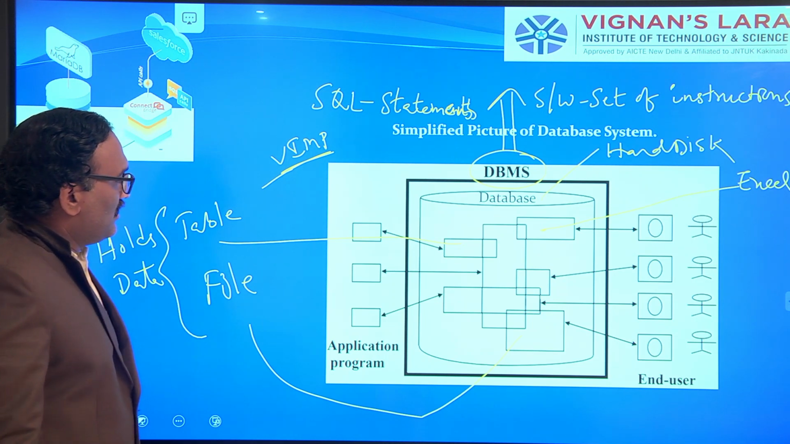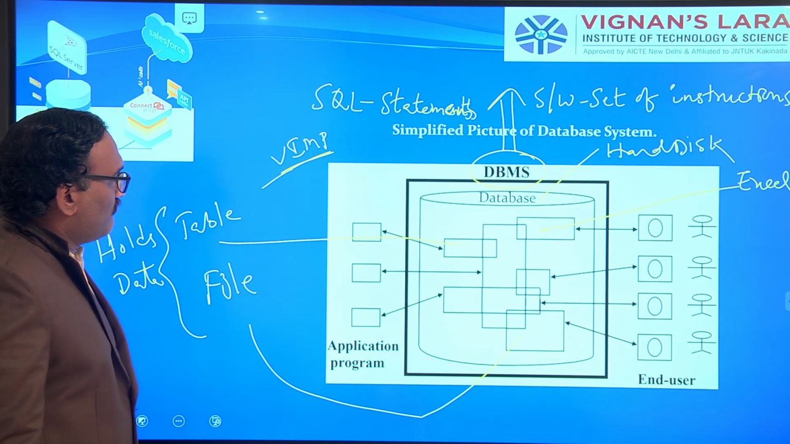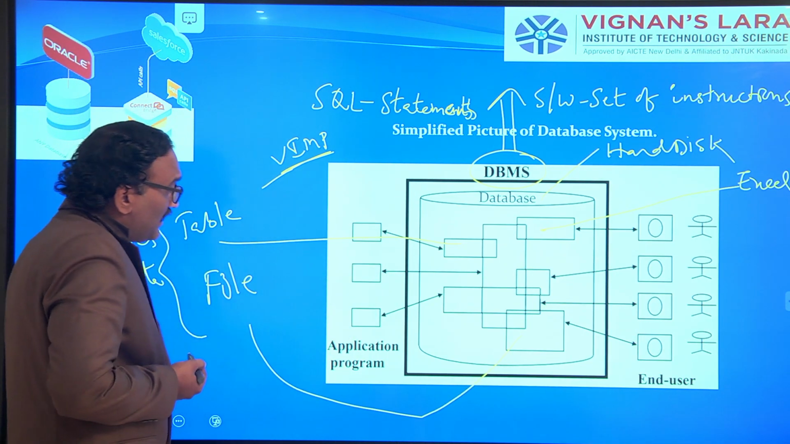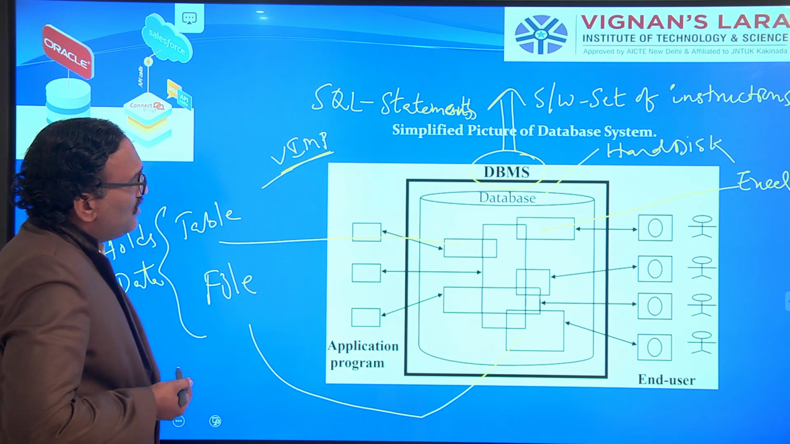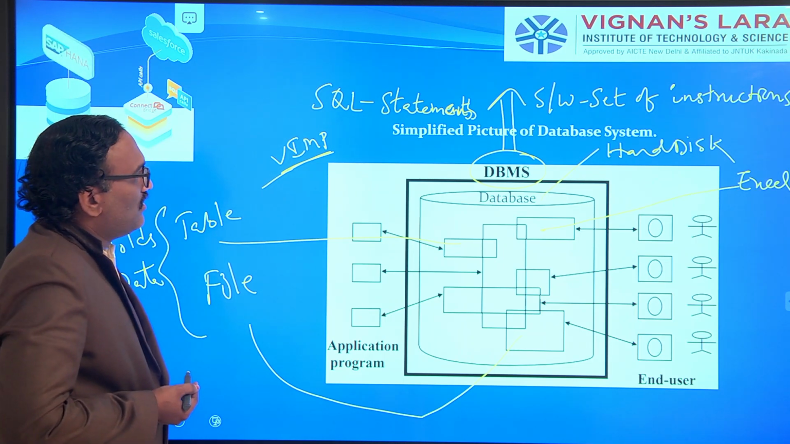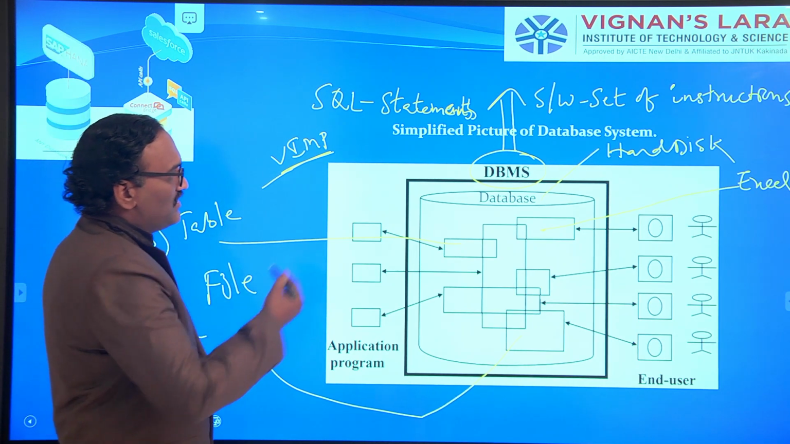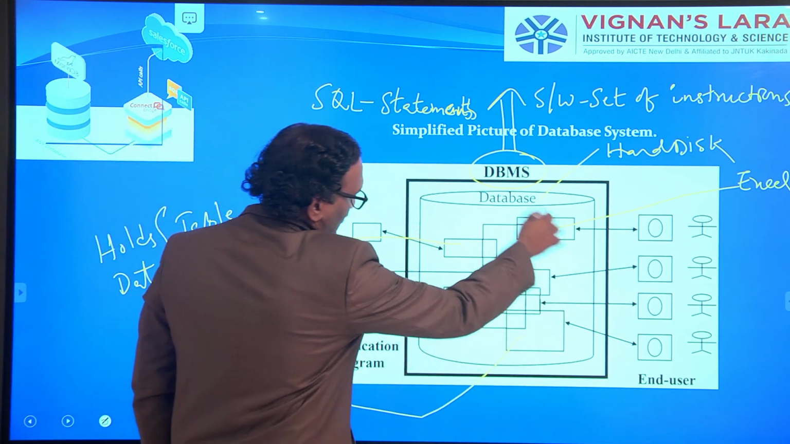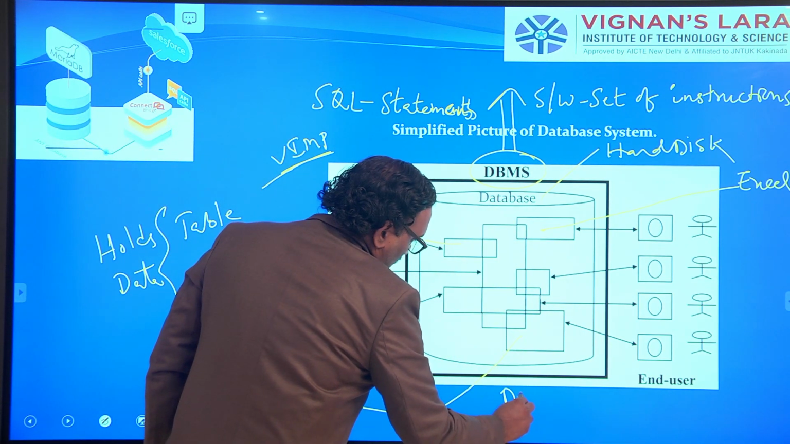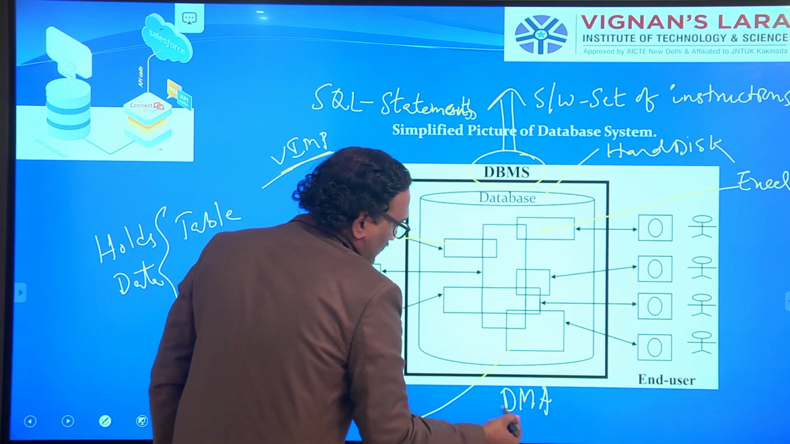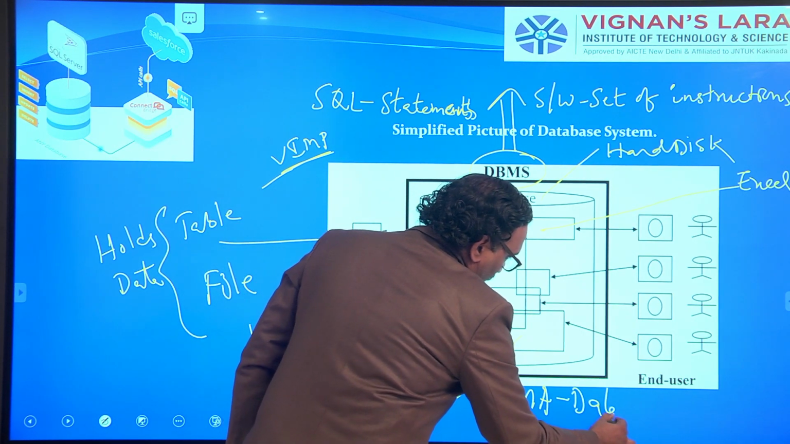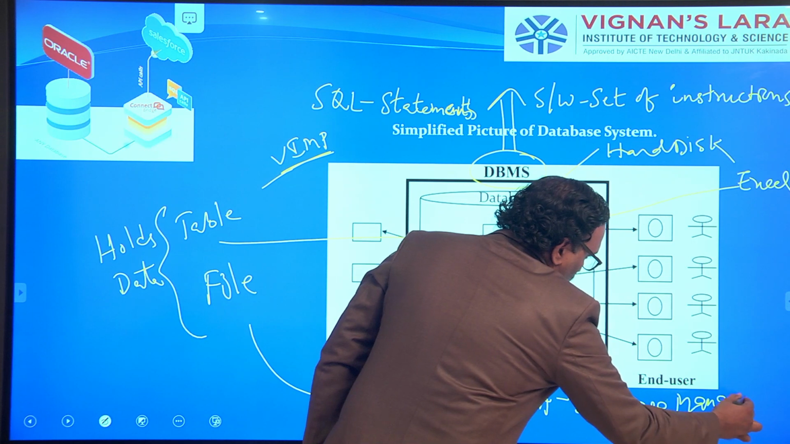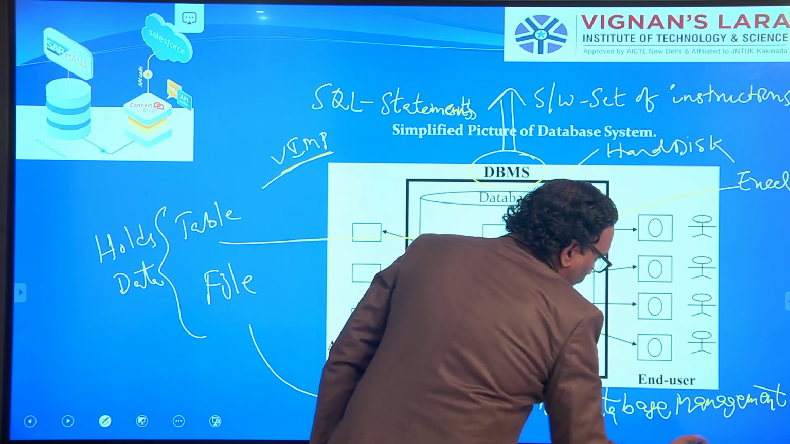Not only that, to manage this database, you can also have a database administrator. We will see this in the next slide. To manage this database, you can have a database management administrator.